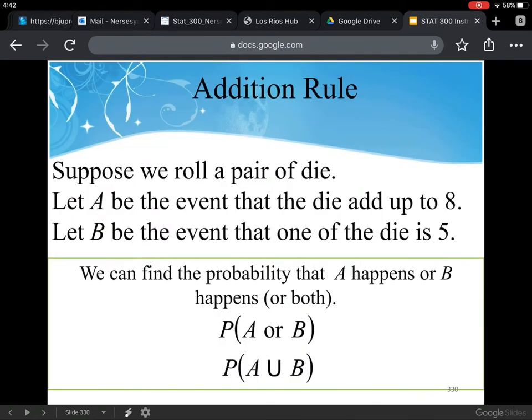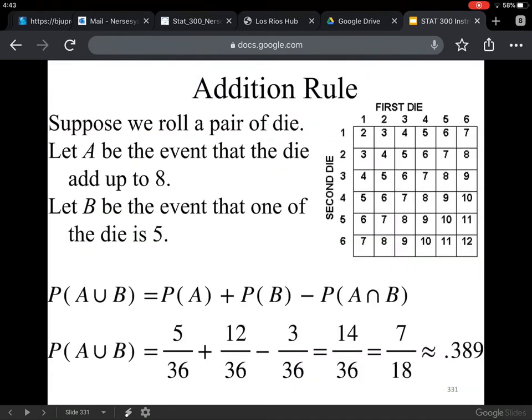Okay. Suppose we roll a pair of die. Here's another example. Let A be the event that the die add up to 8. Let B be the event that one of the die is 5. And so we want to find the probability that A happens or B happens or both. We have to be really careful about this. So we roll a pair of die. We have either the event is that they add up to 8 or one of the die is a 5. Okay? And so when we count this, we need to make sure that we do not double count.